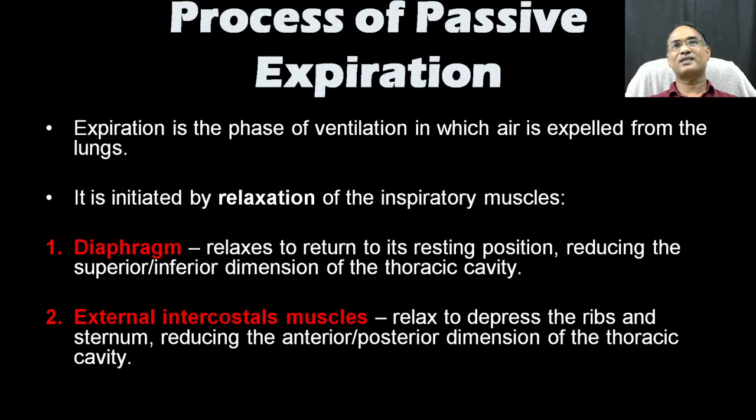Because these two inspiratory muscles relax, the thoracic cavity automatically regains its normal condition. So pressure is created within the alveoli, higher than the atmospheric pressure. The pressure gradient transfers from higher to lower. It transfers the interalveolar pressure into atmospheric pressure. This is called passive expiration.